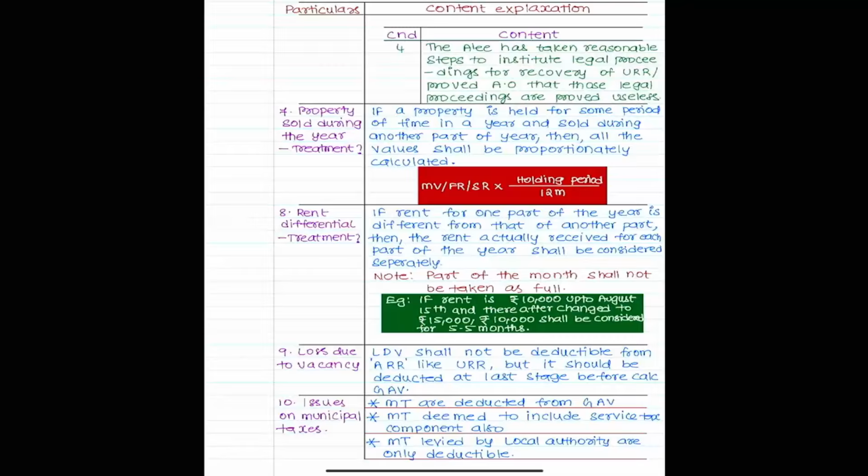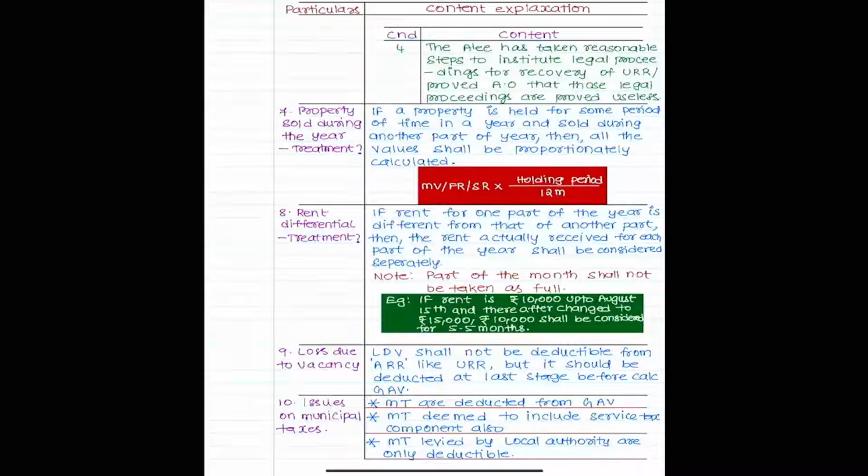First, unrealized rent is a default, a default by the tenant, so from the tenant amount only we are deducting it.